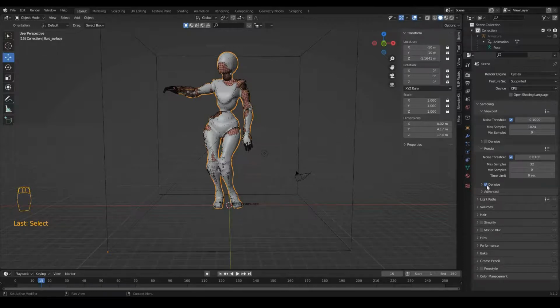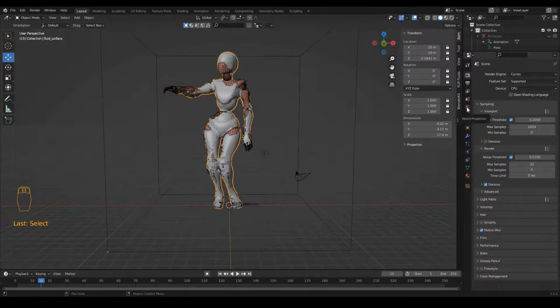And activate this one, denoise. In light paths, you can go to integrator presets and you can select full global illumination. And for motion blur, you can activate motion blur.